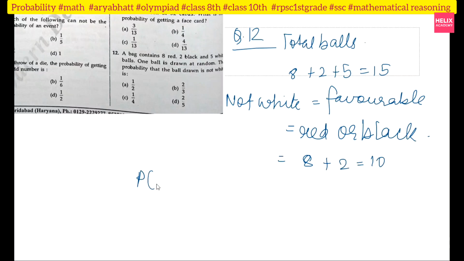So my probability of the event not white will be how much? 10 by 15 or 2 by 3. Okay, so option B will be my right answer.